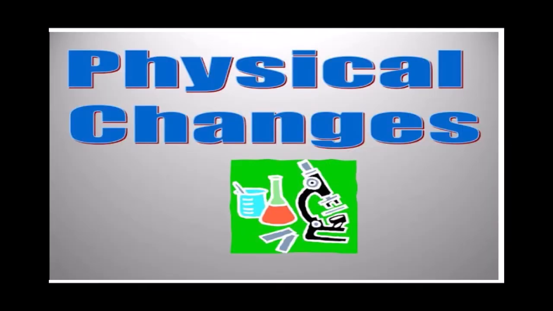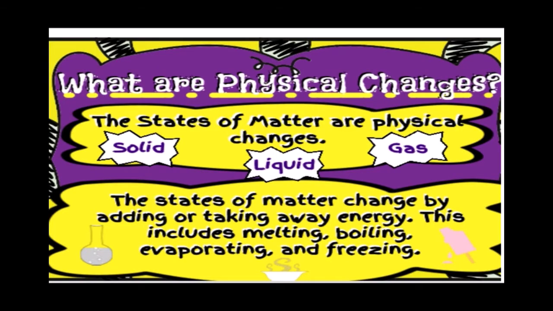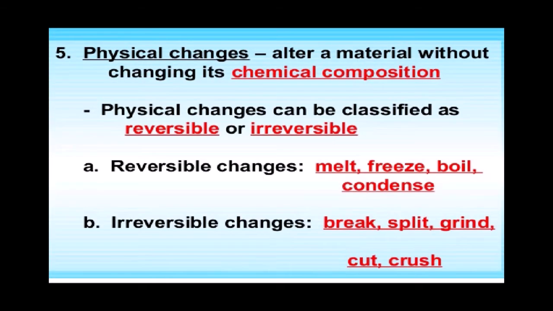First, physical changes. The states of matter that undergo physical changes are solid, liquid and gas. The states of matter change by adding or taking away energy. This includes melting, boiling, evaporating and freezing. Physical changes alter a material without changing its chemical composition.